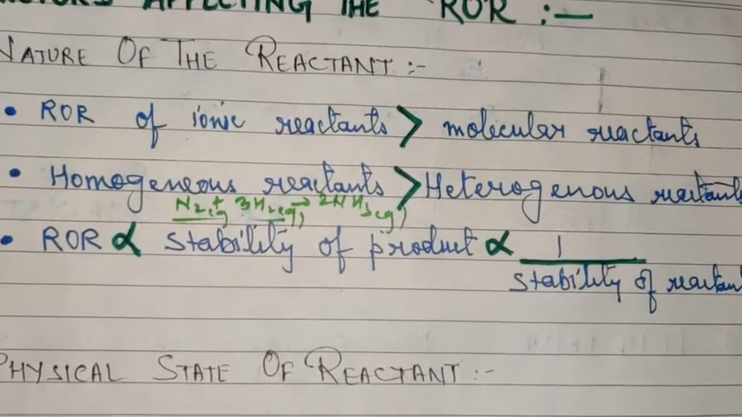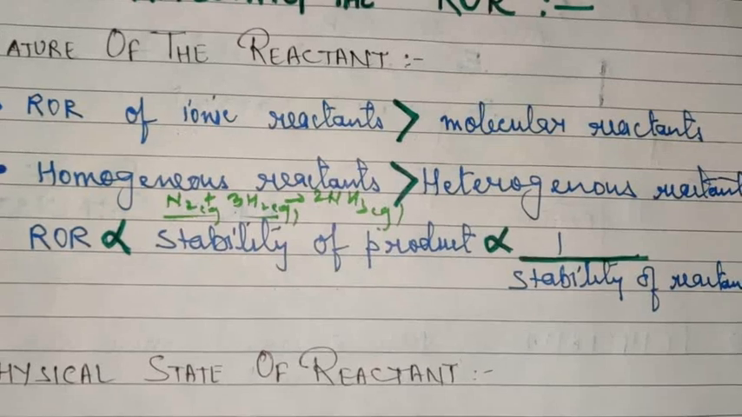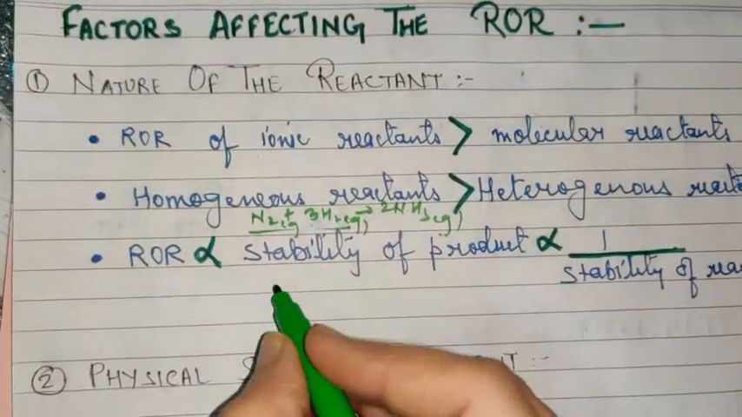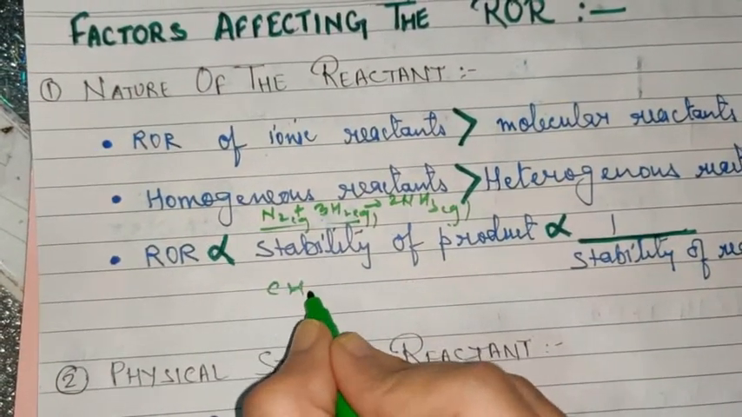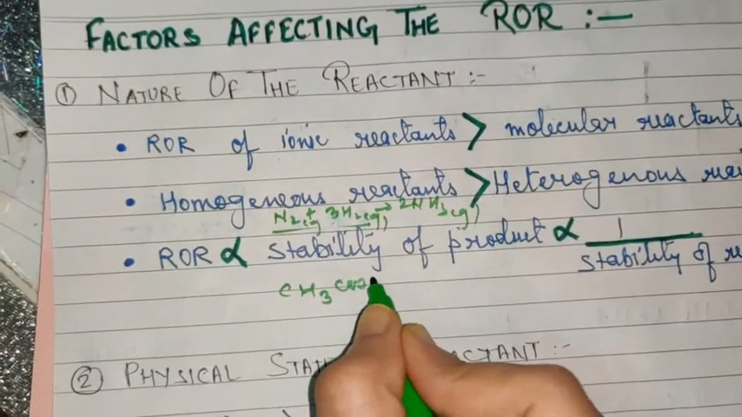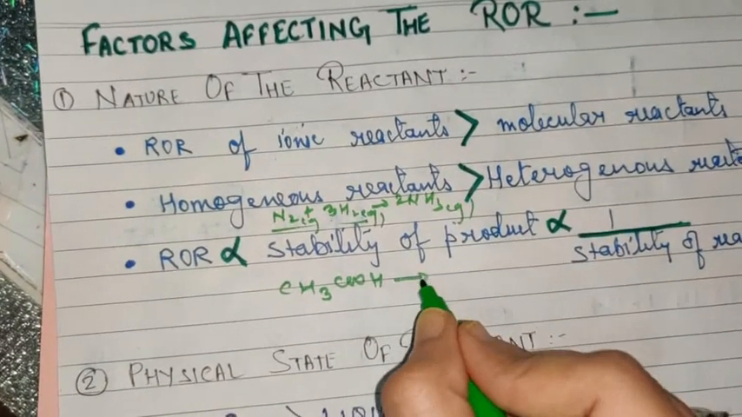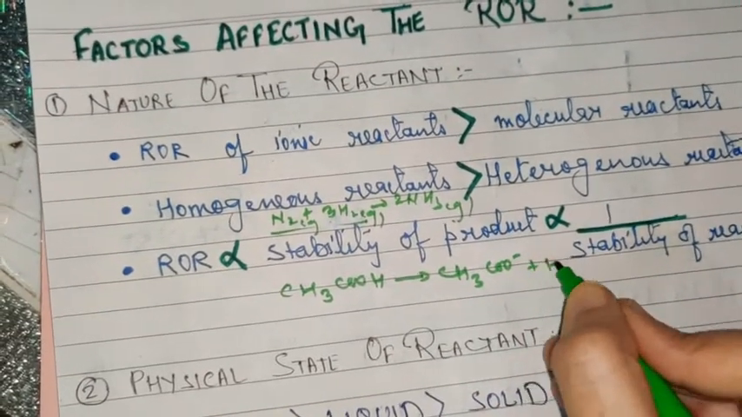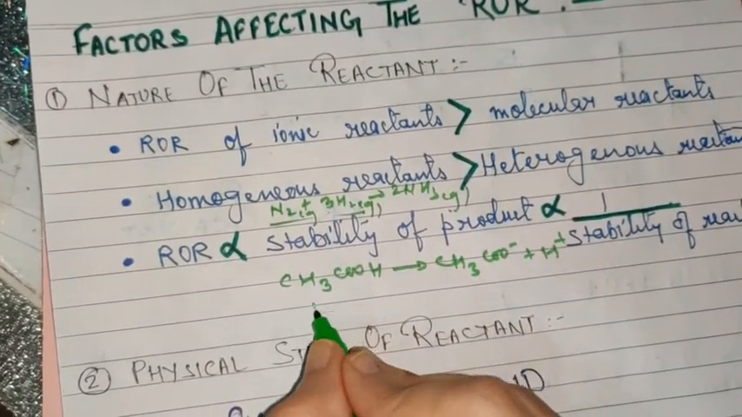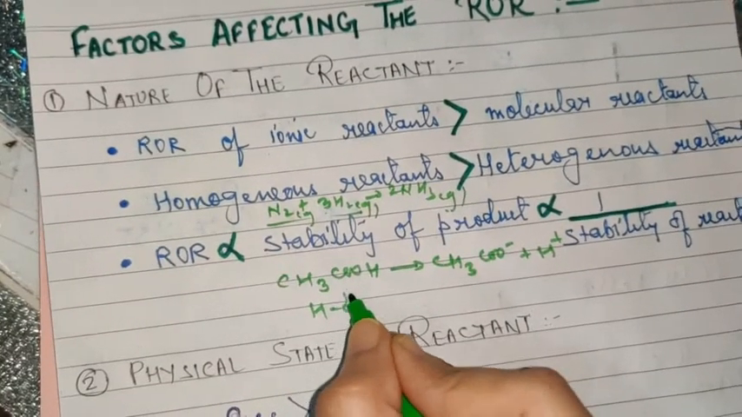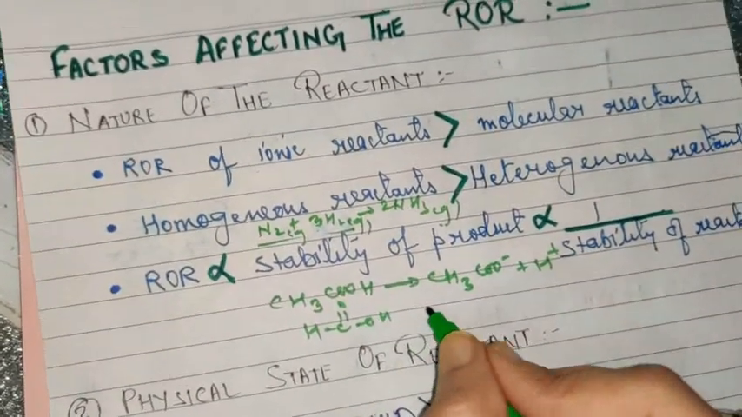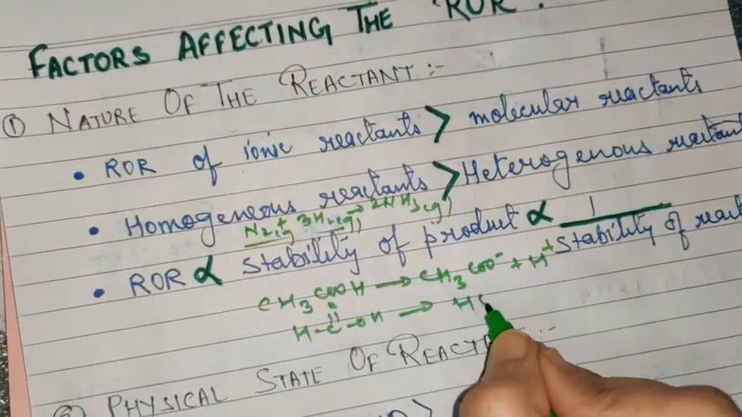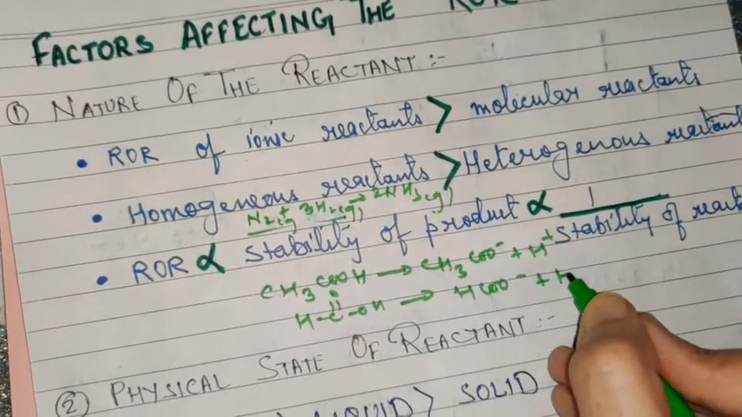I can explain this to you with the help of an organic reaction. If you remember this, CH3COOH, if it is dissociating to produce CH3COO minus plus H plus, this is acetic acid, and in another case you have HCOOH, which is dissociating to give HCOO minus plus H plus.